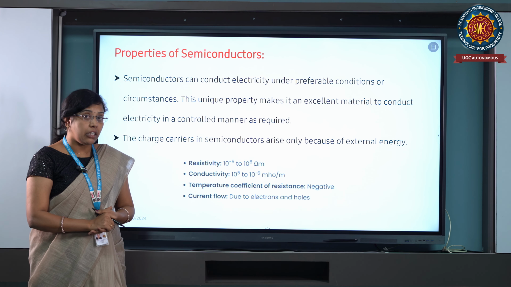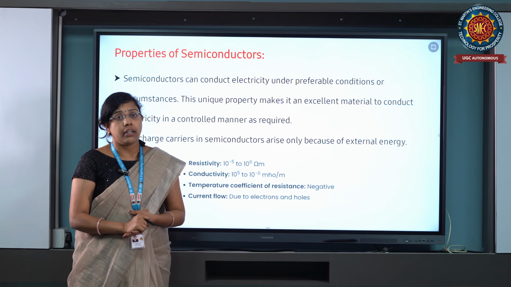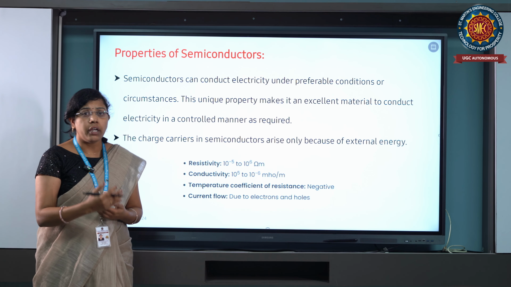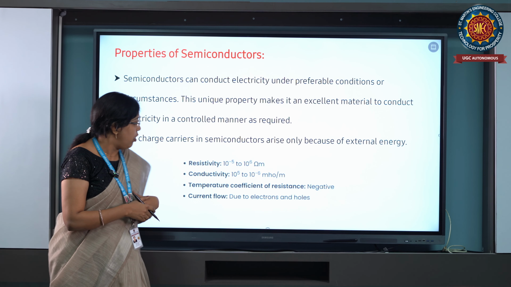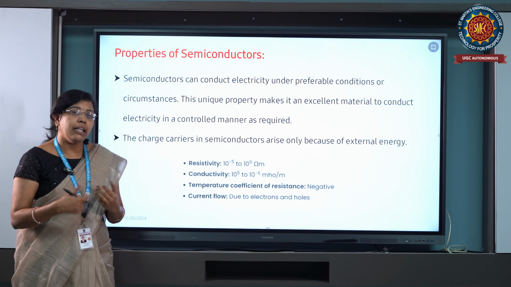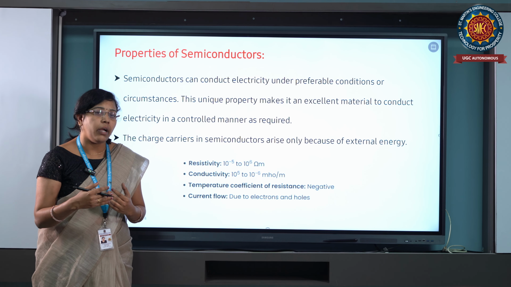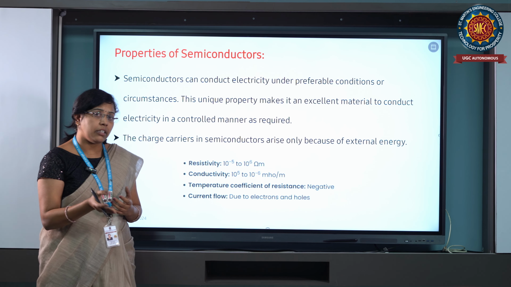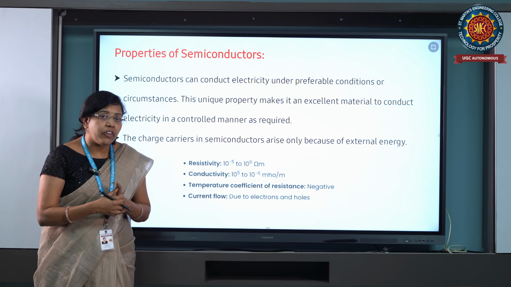If we give an external field, then the electrons get excited. That excitation gives the electrons flowing energy. When electrons are excited and move from one place to another, they pair with the holes.